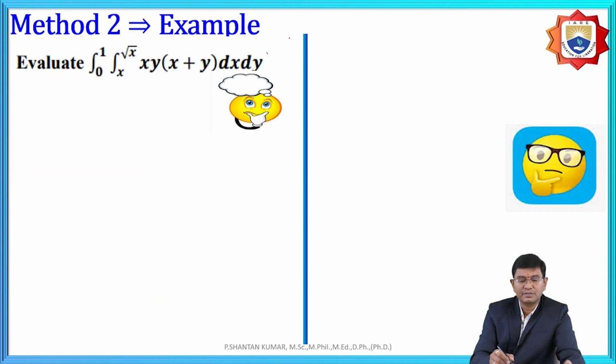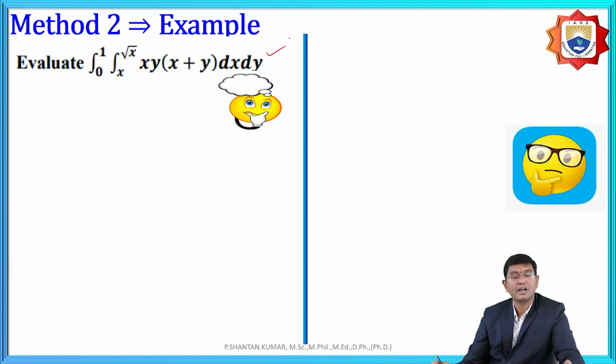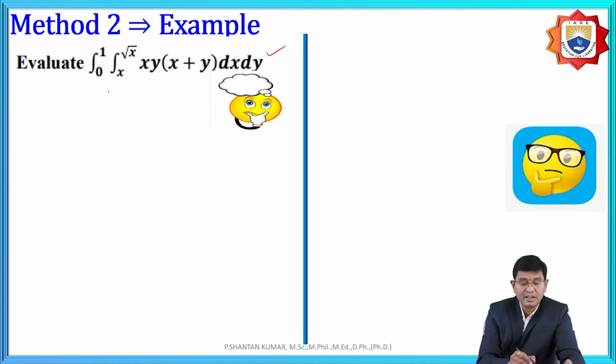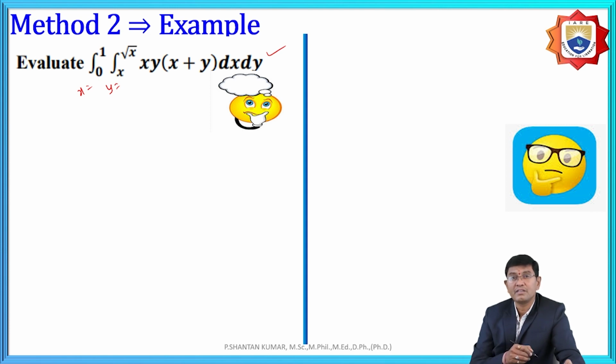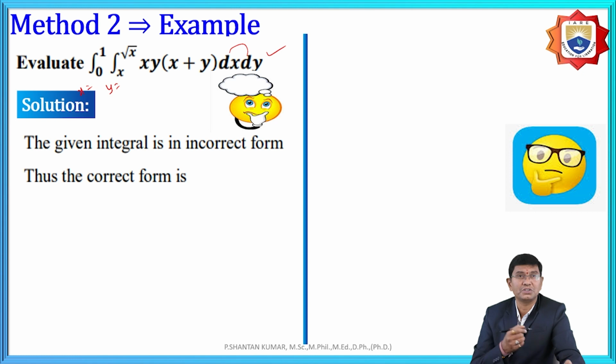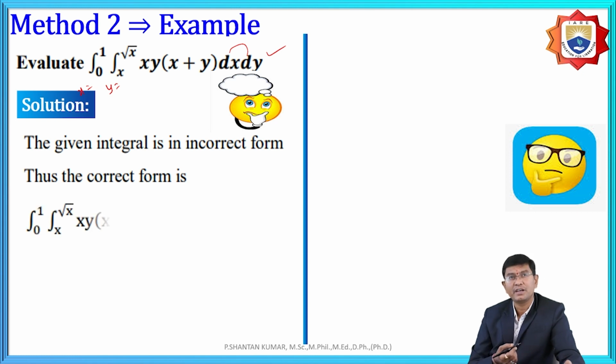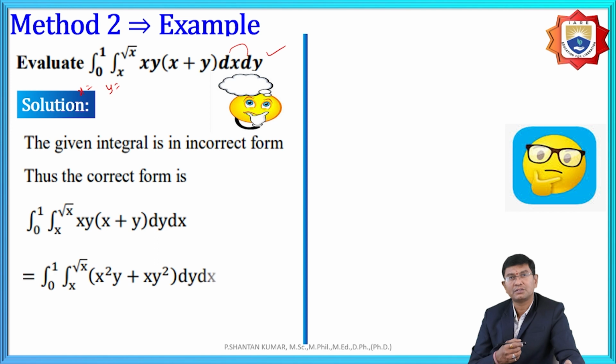For example, here also the limits are under the two variables, with respect to x and y, but the inner limits are in terms of x, so we need to assume dy and dx. But here we need to understand first y and after x. That means the given problem is not in proper position, so we need to interchange dy to dx, and after modification dy and dx, we need to find the solutions first with respect to y, and again after with respect to x.